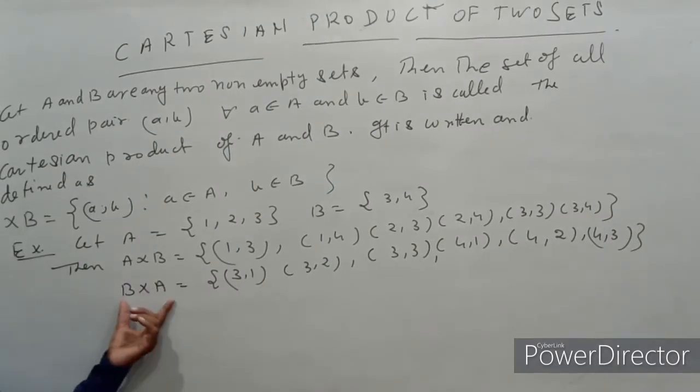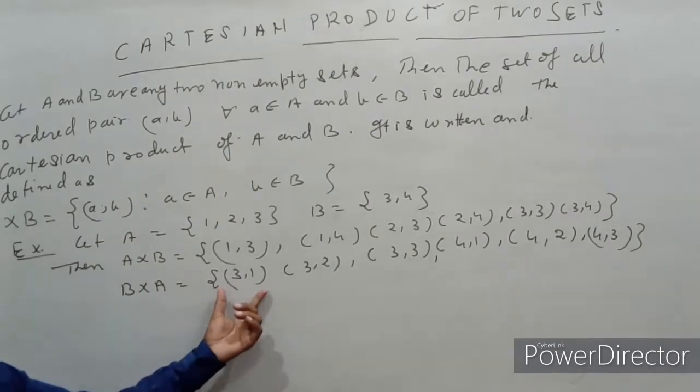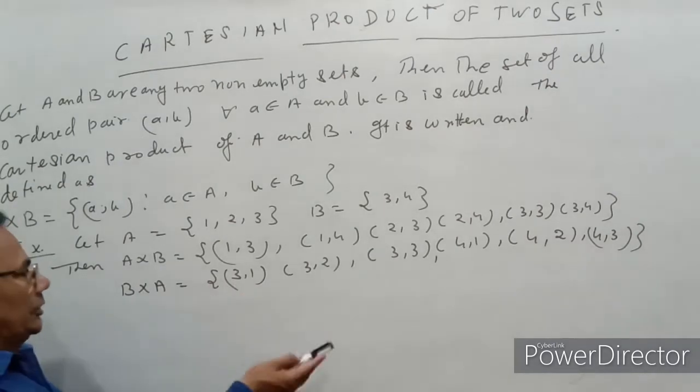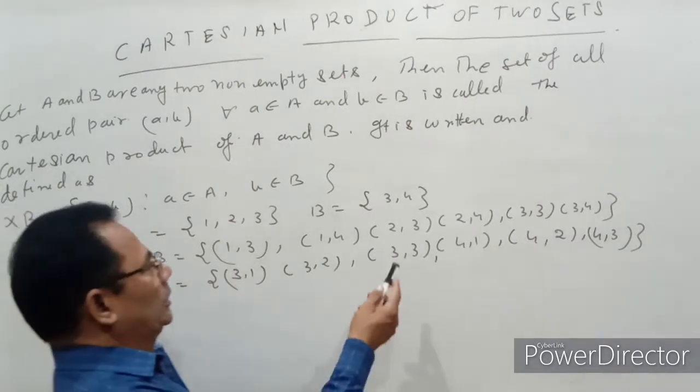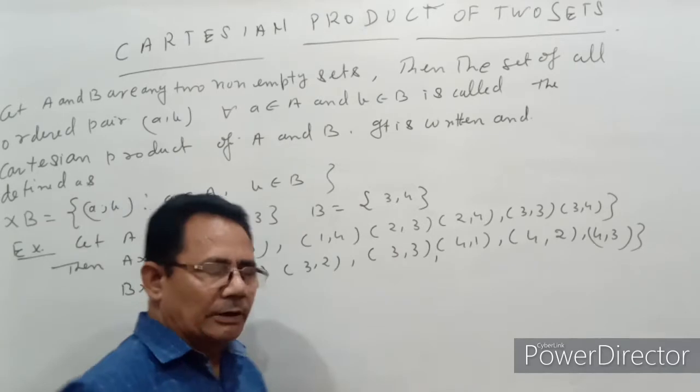Similarly, we can also find B cross A, that is (3, 1), (3, 2), (3, 3), (4, 1), (4, 2) and (4, 3).